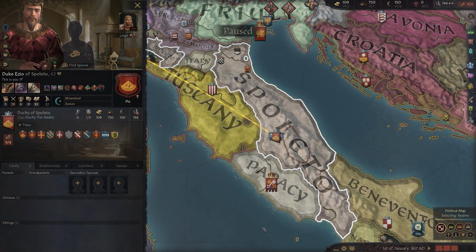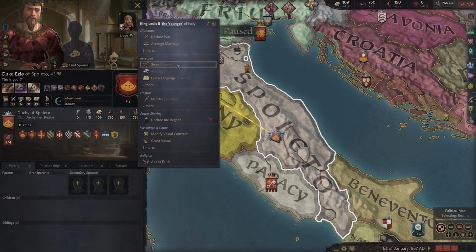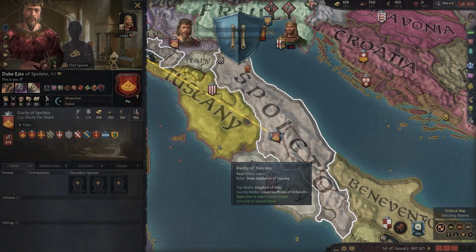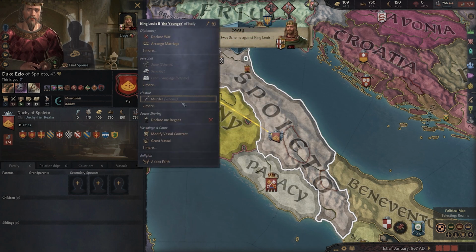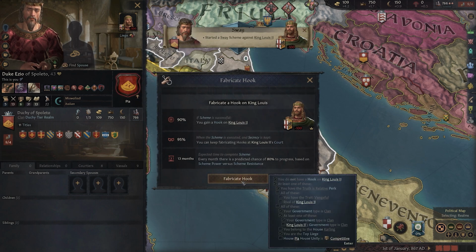On the topic of people who don't like me, my liege, the King of Italy, absolutely despises me. I'll try and sway him over time to avoid any trouble, but I'll also use the perks I unlocked from my lifestyle tree to try and fabricate a hook here. This should give me some protection, but this is a ticking time bomb.